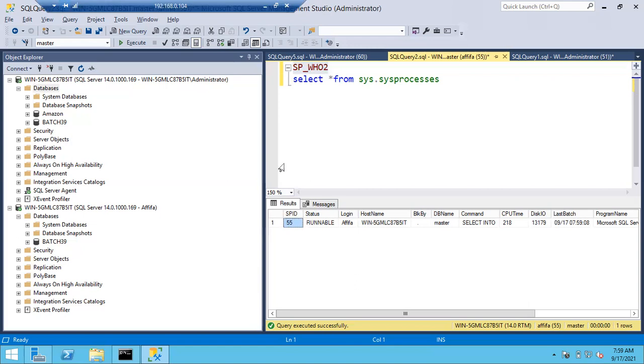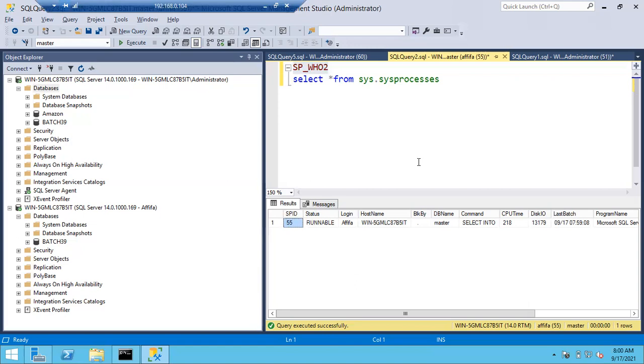Okay. So why can I see only one session now? There are a lot of sessions. There is 60, 51. I cannot see those sessions. Once a session ID is generated, you can see those sessions. But when Afifa is running, I cannot see other sessions. I can see only one session. And apart from these user sessions, we will have background sessions also. For each SQL server, some background sessions will run. Why can I not see all the background sessions and other user sessions? What is the possible reason? Connected as Afifa. If I have connected as Afifa, what will happen?